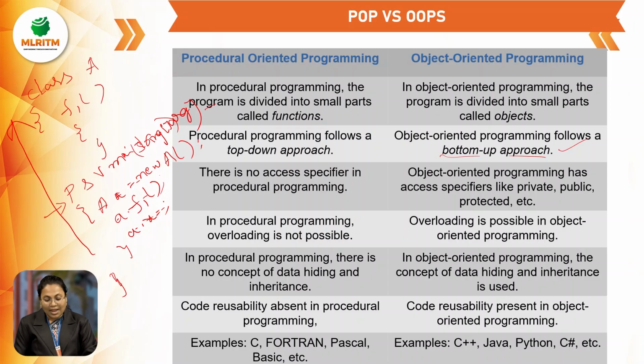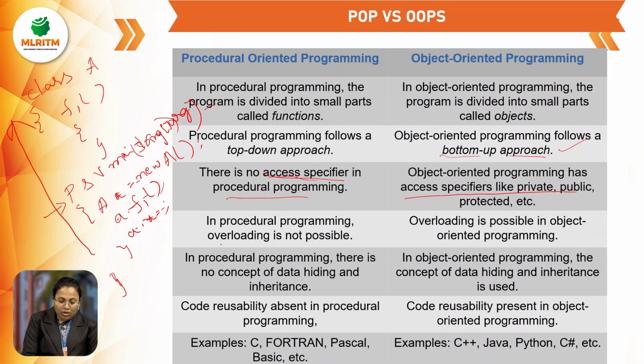Next, there are no access specifiers in procedural programming languages. Access specifiers are public, private, protected, and default. With these access specifiers, we can control the accessing of data from one class to another class, from one file to another file. But this opportunity is not there in procedure-oriented programming languages. These access specifiers are available in object-oriented programming languages. So this is one more difference.